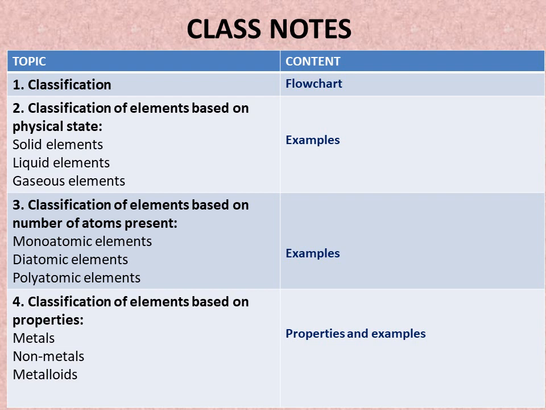Now fourth point, classification of elements based on properties. You have to give the subtopics: metals, non-metals and metalloids. Under each subtopic you have to write properties and examples. Now we have totally classified pure substances. Next day, in the next part, part 4, we are going to classify impure substances into two main categories: homogeneous mixture and heterogeneous mixture.